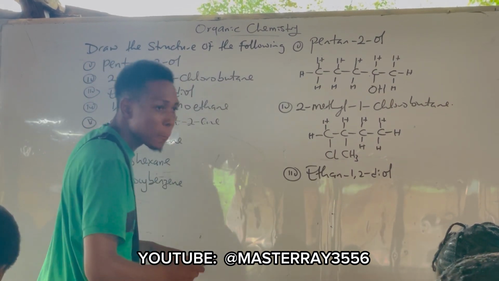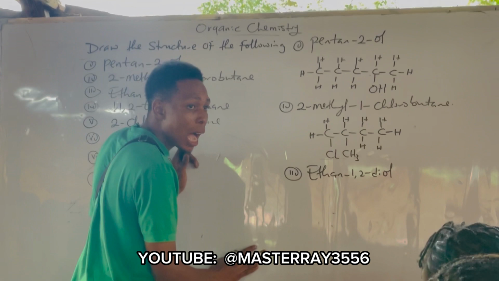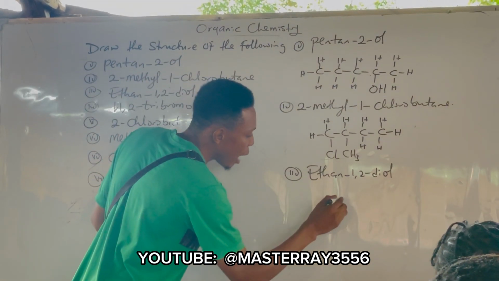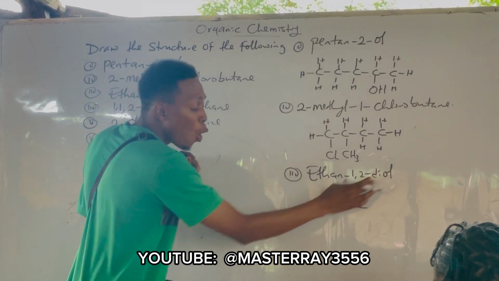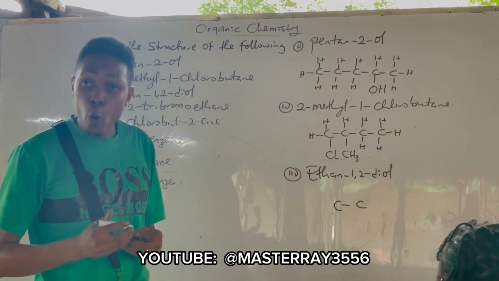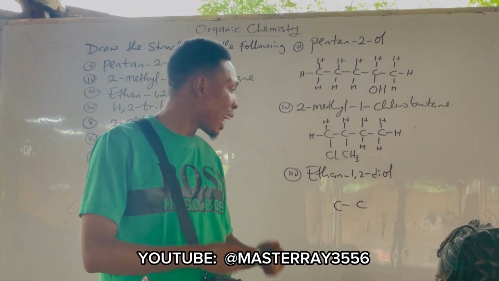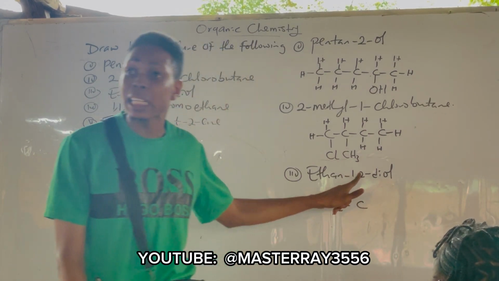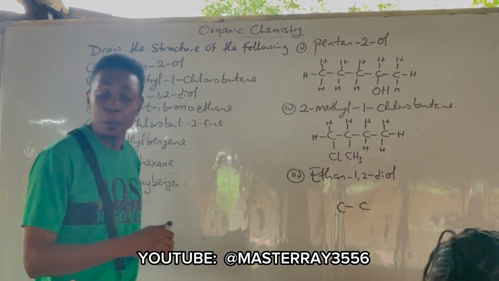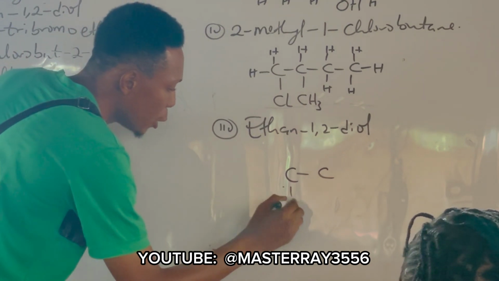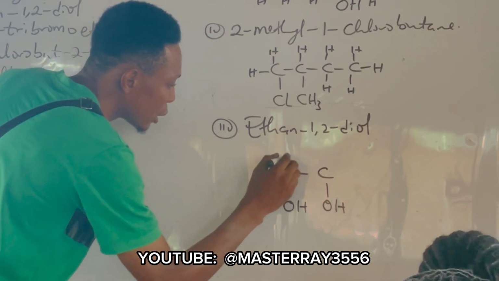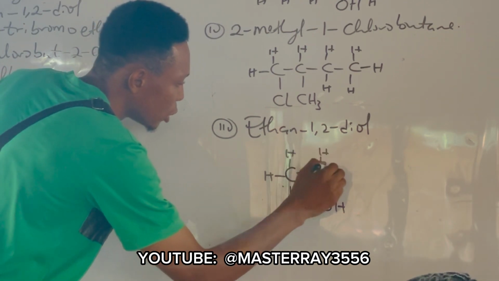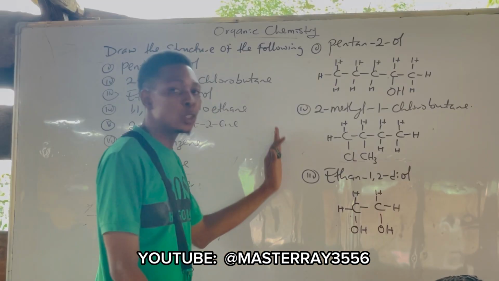Alright, so from here, ethane is how many carbons? 2 carbons. So we have 1, 2. Now, diol. That means you are having 2 OH. And the 2 OH are attached in what? Carbon 1 and carbon 2. Are you following? Yes. So here we have OH, and here we also have OH. The place of what? Hydrogen. Hope this one is clear.